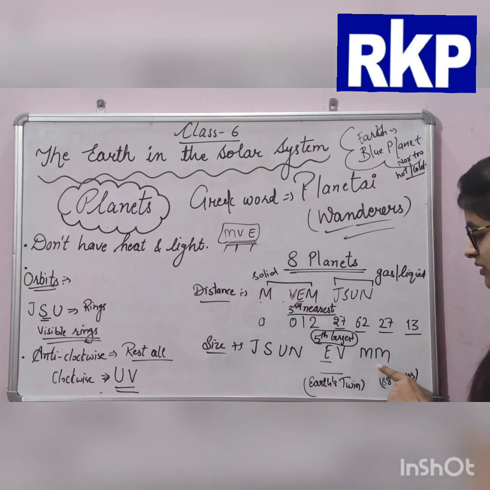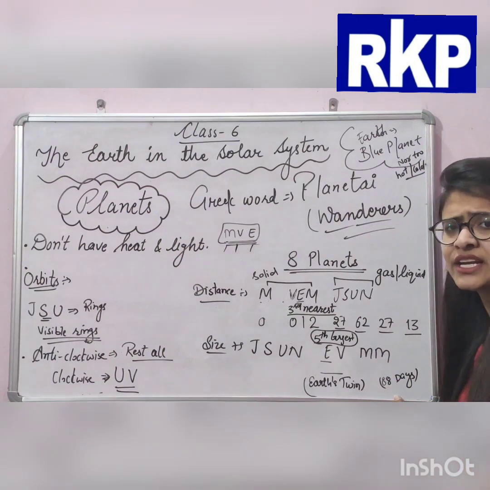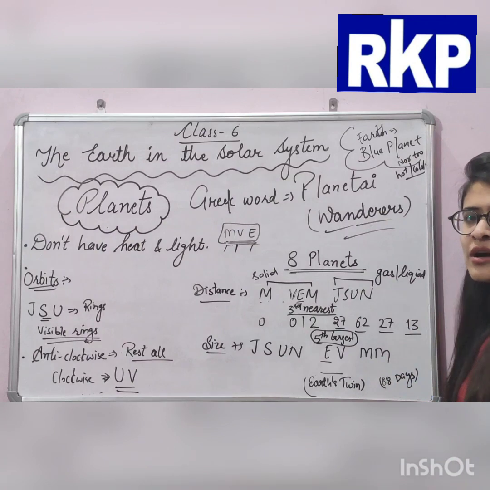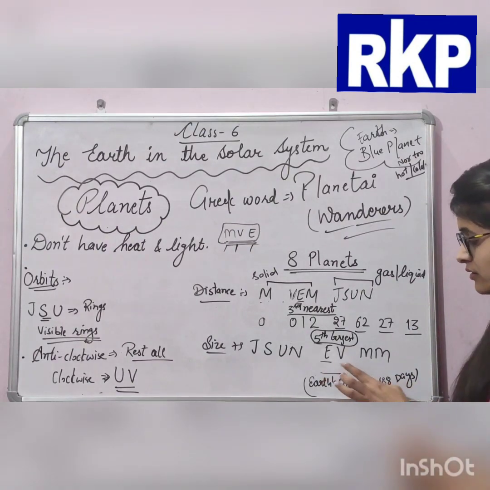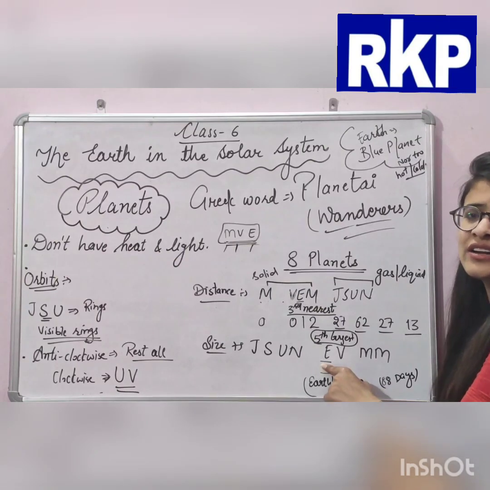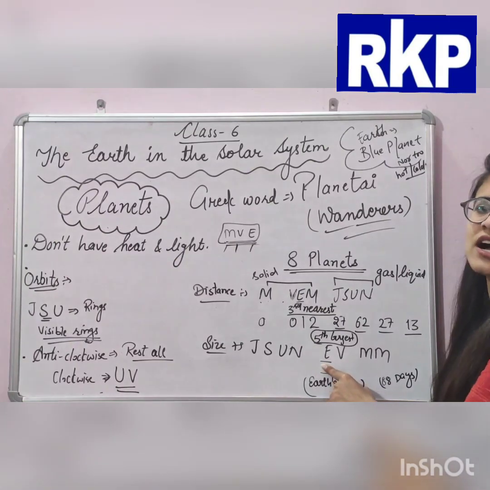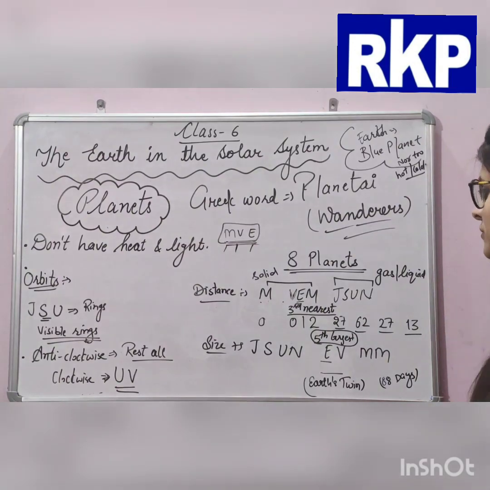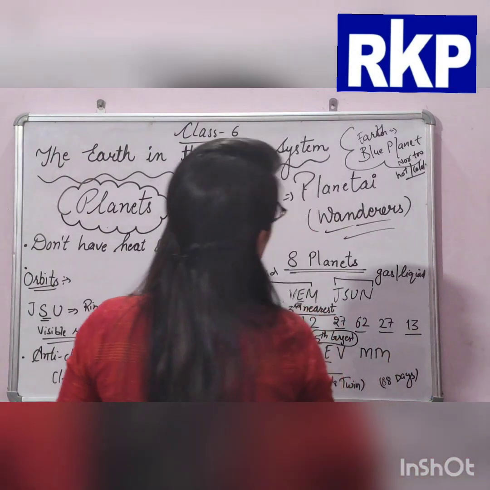The next is Mercury takes 88 days to complete its one revolution around the Sun, जो कि सबसे कम time है. Okay, and then Earth takes 365 days and 6 hours to complete its one revolution around the Sun. Clear?